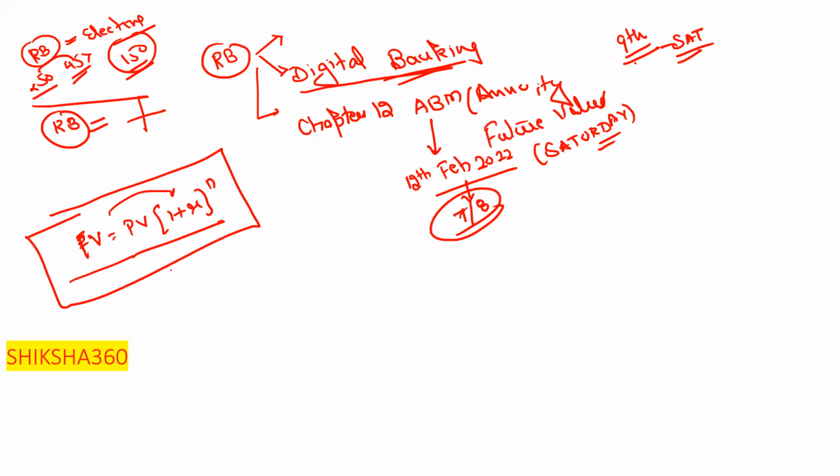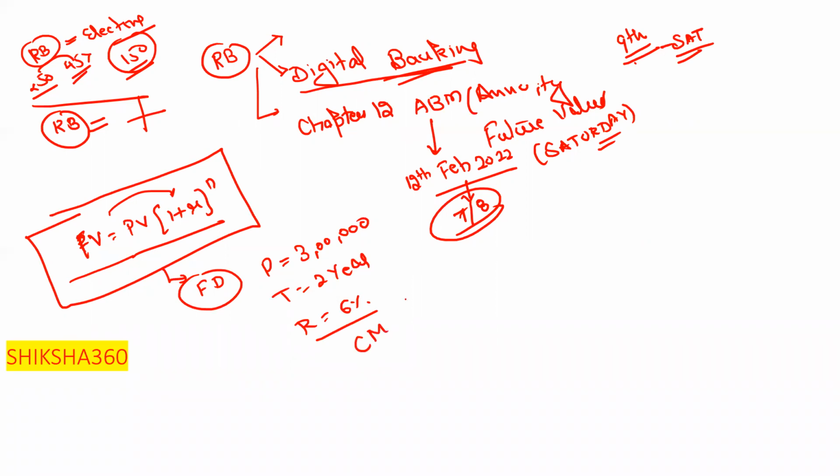In what type of question did they ask? Like a person having a fixed deposit, principal like 3 lakh, time is 2 years, rate of interest like 6%, to be compounded half yearly, or compounded quarterly. Just we have to change this one, and rest there is no difference, clear. We will expect the same type of thing this time also, because these are some basic questions they ask every year. So we have to focus on that also. I will provide you questions on that.